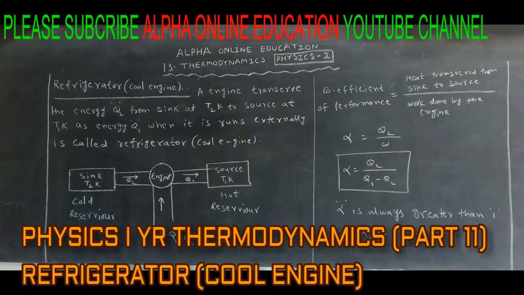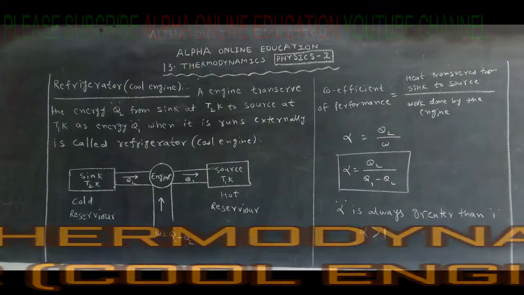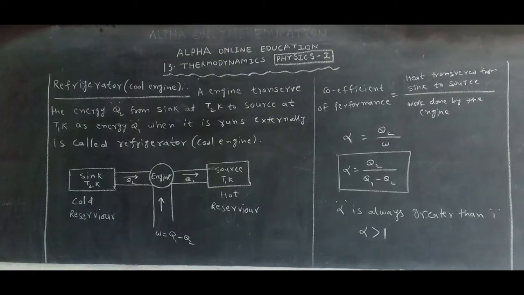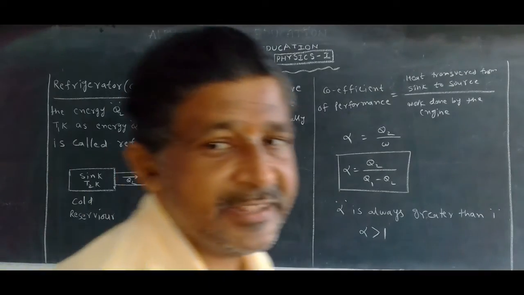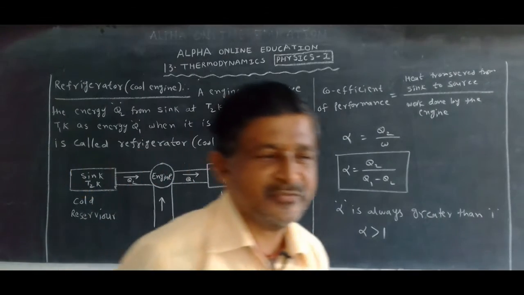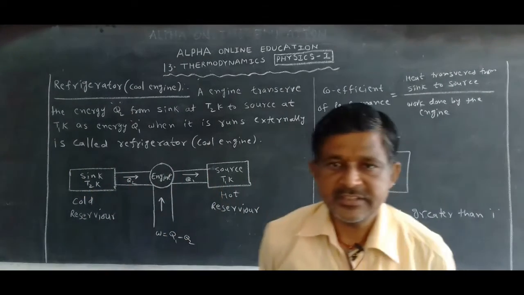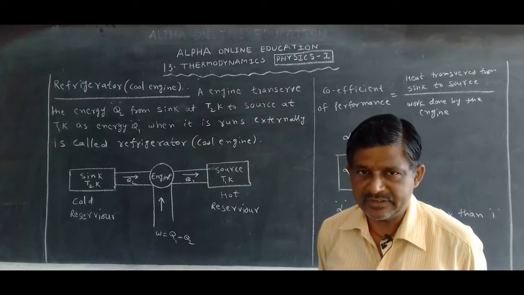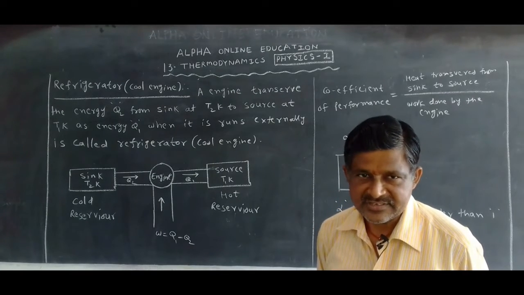Carnot engine, efficiency of the Carnot engine. After that, we studied the heat engine. The Carnot engine is a reversible engine. In one direction, it acts as a heat engine. In another direction, it acts as a cool engine. Cool engine means refrigerator. In this class, now we want to discuss the refrigerator.